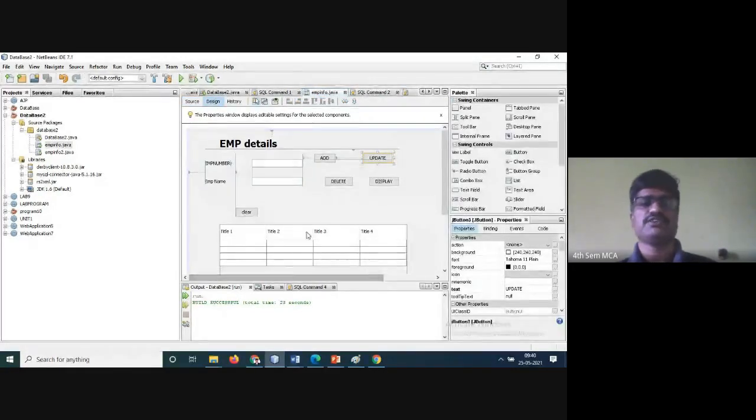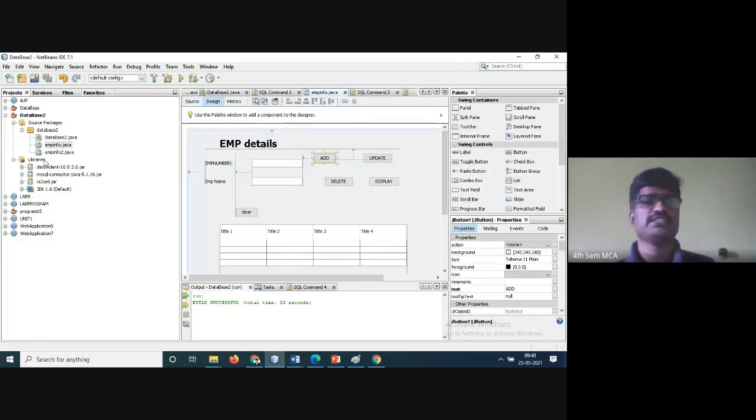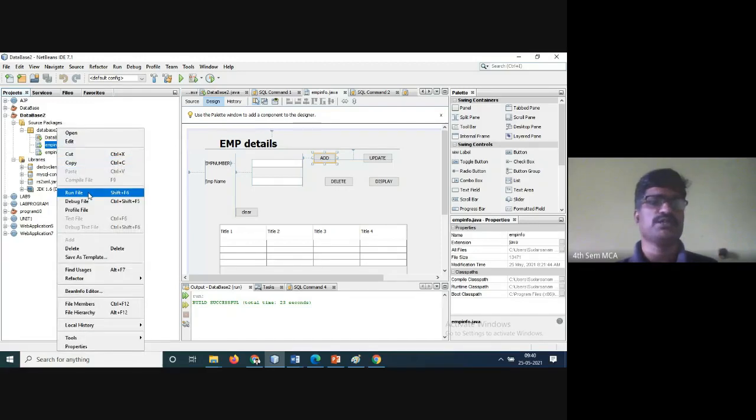So here some of the designs have been done. For example, I'll go for add or display. I have written the add code here, and I have also done it using a GUI. I will tell you about that after this. Here also it is the same thing: Class.forName com.mysql.jdbc.Driver. There is no difference in the code whatever you write in the GUI, but you can design the part the way you want to display it. For example, if I run this, you can see what will happen.